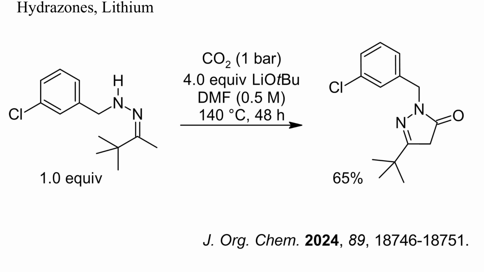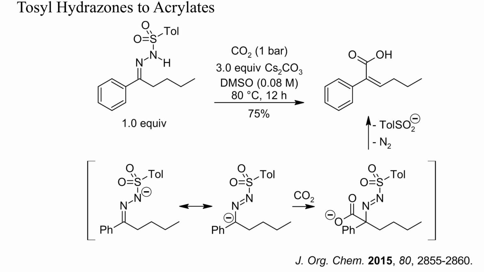Like ketones, also hydrazones can be carboxylated. In this example, a pyrazolone was prepared by heating a hydrazone of pinacolone with an excess of lithium tert-butoxide under an atmosphere of CO2. Under similar conditions, tosyl hydrazones do not yield pyrazolones, but undergo ipso-carboxylation to yield acrylates instead. Again, like in the previous examples, no stoichiometric metallation with strong bases was required.